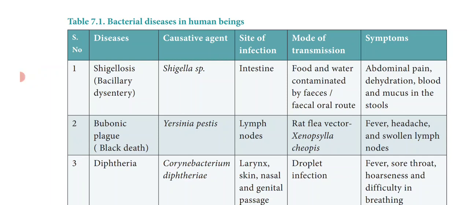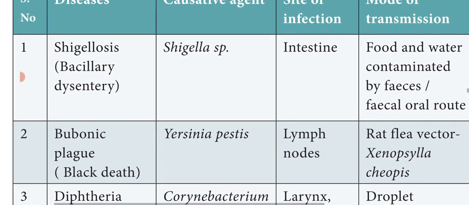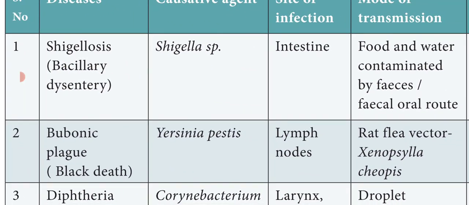So these are the different bacterial diseases. First we'll see the bacterial diseases one by one. First, shigellosis, that is, the bacillary dysentery, and the causative agent is Shigella species, and it mainly affects the intestine. It mainly affects the small intestine and the large intestine.